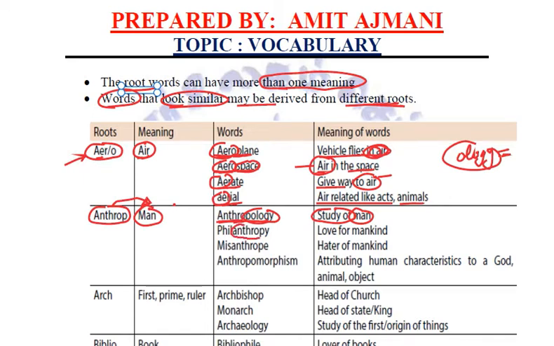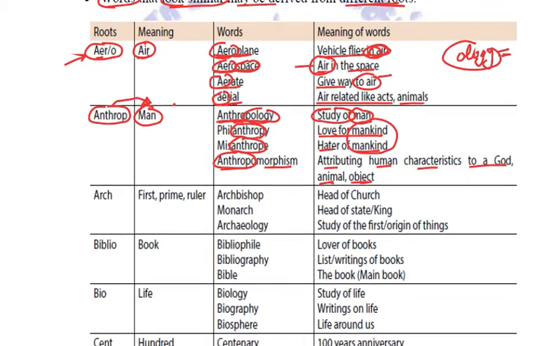Philanthropy. Over here also we have got anthrop. Philanthropy is love for mankind. And if we use misanthrope, once again we have got the word anthrop. This is hater of mankind. So mankind we can relate. Anthropomorphism. Once again, anthrop is used here. Now, what is anthropomorphism? This is attributing human characteristics to a god, animal, or object. That is anthropomorphism. So, anthrop, wherever you encounter this word from now onwards, you should know that it relates to man.